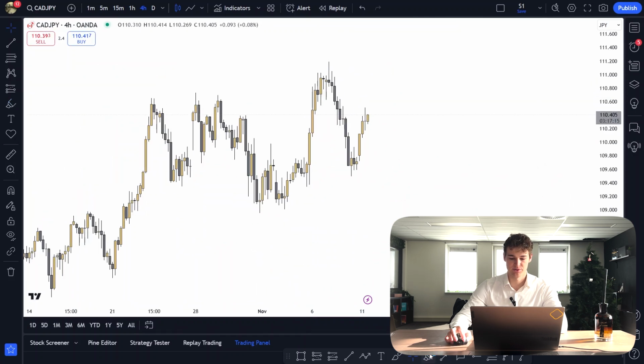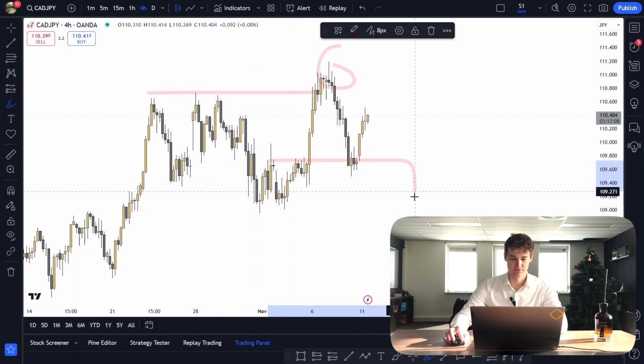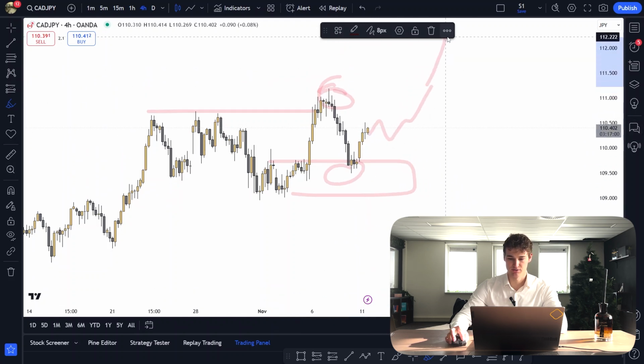CAD-JPY, we did break to the upside, but not too convincingly. Once we broke to the upside, the expectation was basically to trade back into demand. Once we tap demand, we're going to be looking for longs to take out that high. So right now you can look for longs to take out this high. Once we get that break, we're going to wait for a proper change of character and then look for shorts back in towards demand.